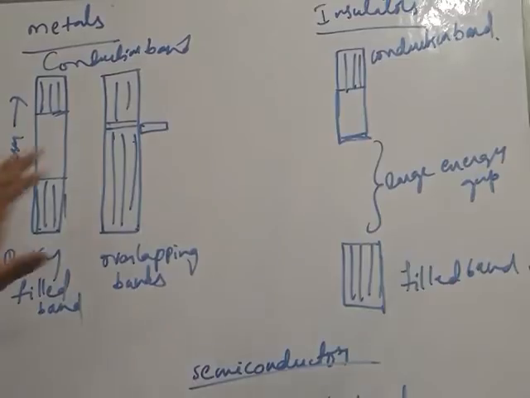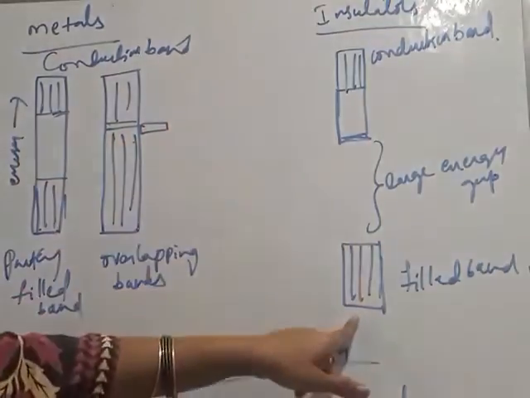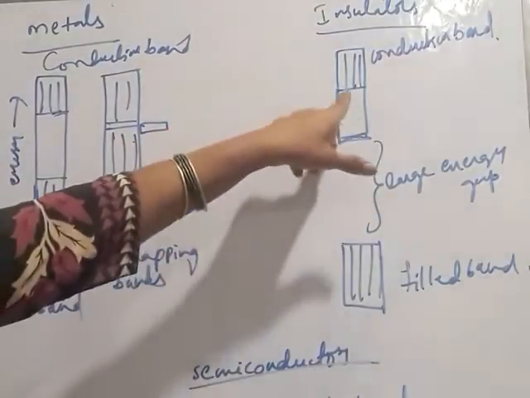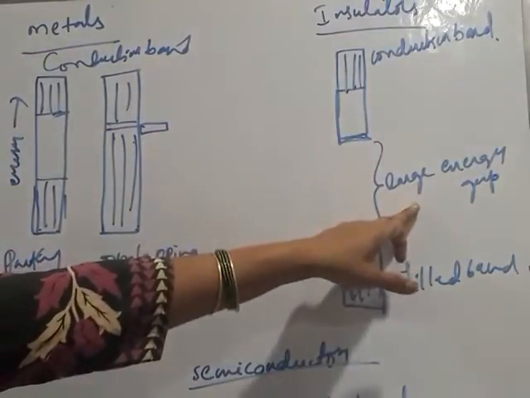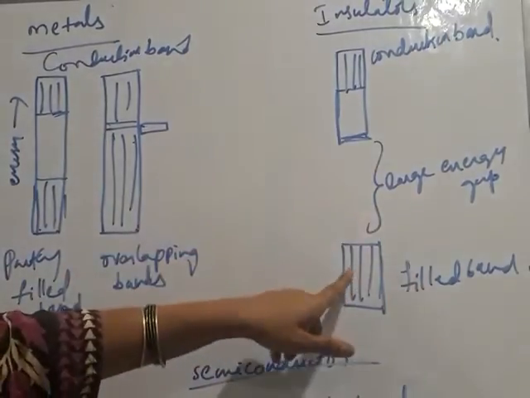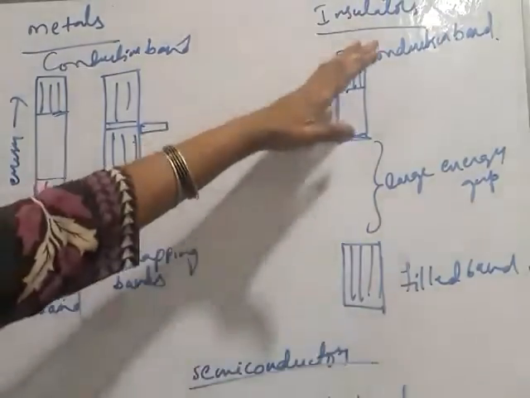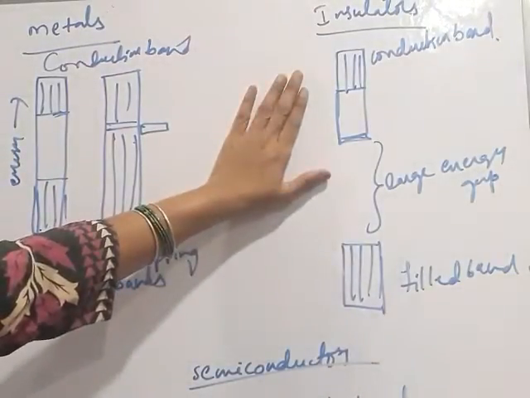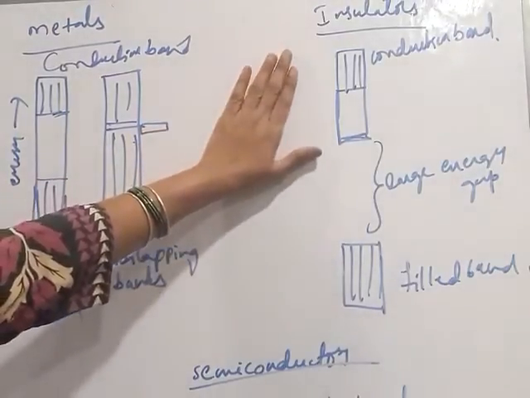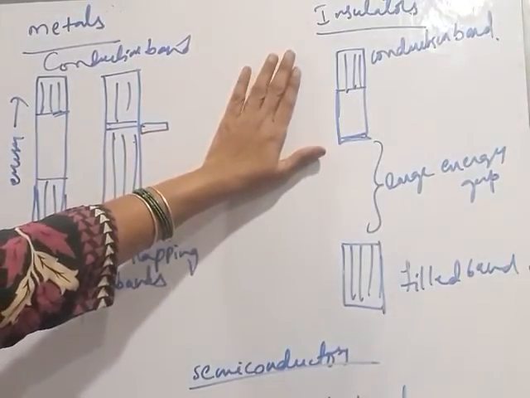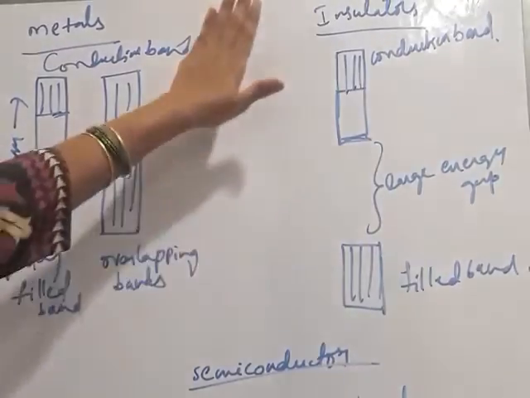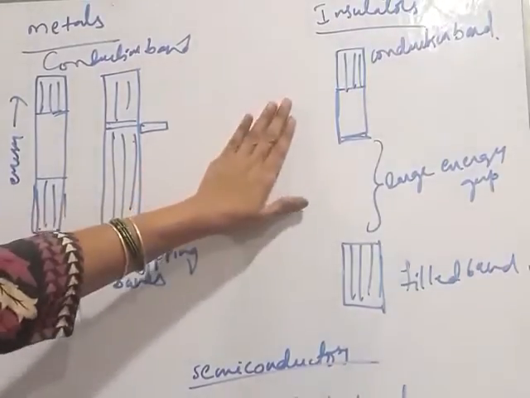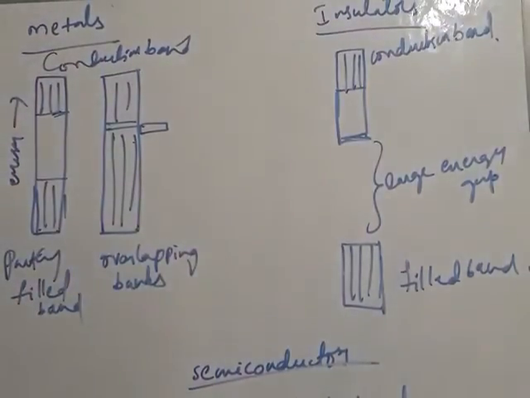Whereas in insulators, this is the valence band and this is the conduction band. In between these two, a large energy gap is there. That's why electrons do not easily flow into the conduction band. So insulators are very poor conductors of electricity, and their conductivity ranges between 10 to the power of minus 22 to 10 to the power of minus 10 per ohm per centimeter.